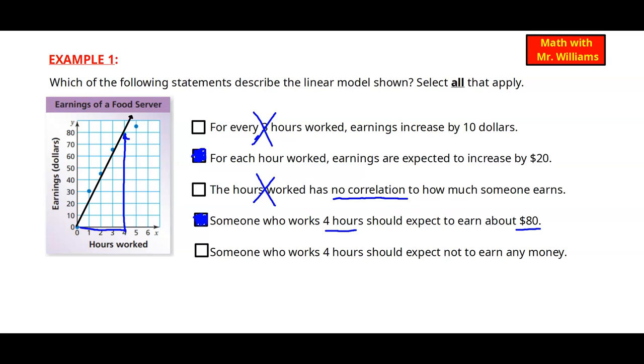Now on to the last one. It says someone who works 4 hours should expect not to earn any money. So I know I found the last one, 4 hours was 80 bucks, but for it to say not earn any money, well, we know that's going to be false because we can see no matter how many hours we work, we're going to earn something. So this one is false. So 2 out of the 5 possible answers.